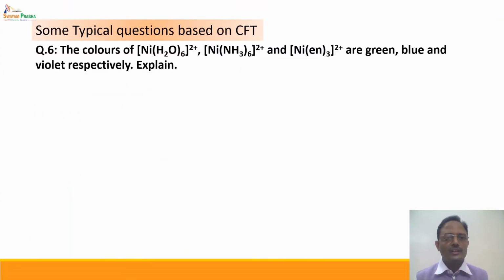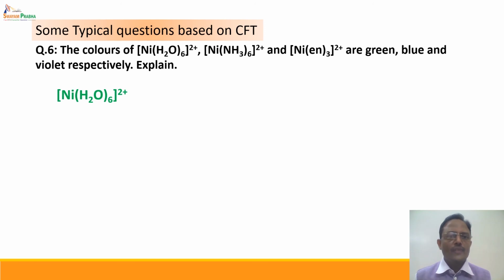One more question. The colors of [Ni(H2O)6]2+, [Ni(NH3)6]2+ and [Ni(en)3]2+ are green, blue and violet respectively. Explain. Let us see what is the difference between these three complexes. In all three complexes we can see that Ni, or nickel, is in the +2 oxidation state. So what is the difference? The difference is in the ligands. So the nature of the ligand is the governing factor.